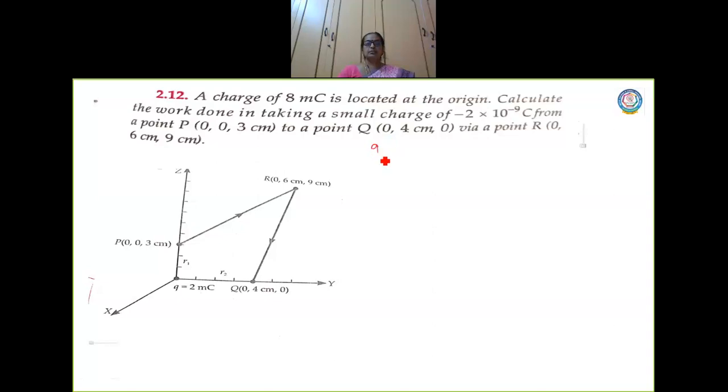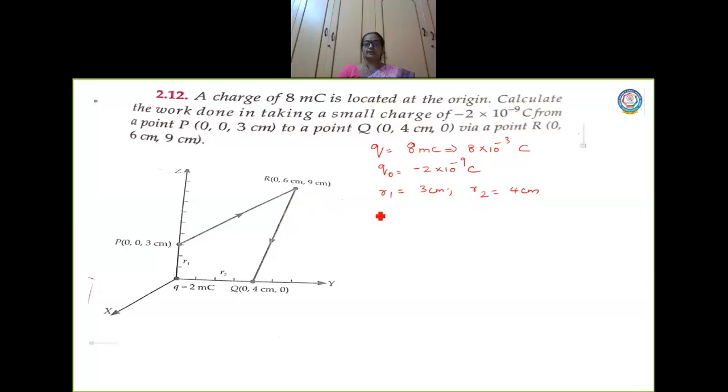So charge Q at the origin has value 8 millicoulomb, which is 8 into 10 power minus 3 coulomb, right? Now the small charge is the test charge. Let us take this as Q naught, minus 2 into 10 power minus 9 coulomb. Now what is R1 here? R1 is 3 centimeter. What is R2? R2 is 4 centimeter, right? When you substitute, you have to convert it into meter.